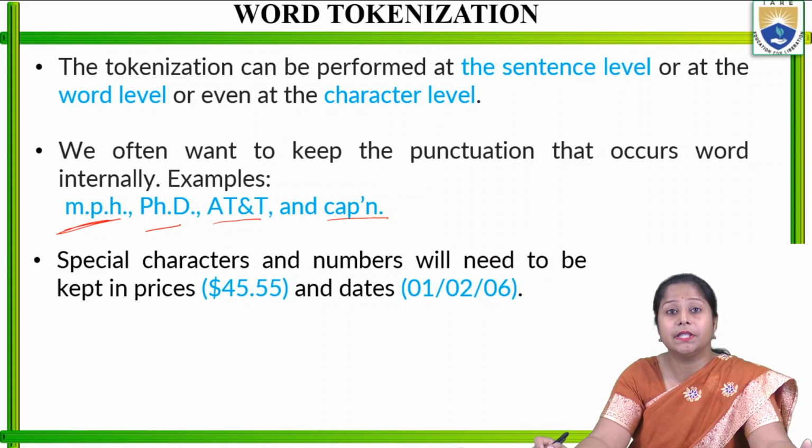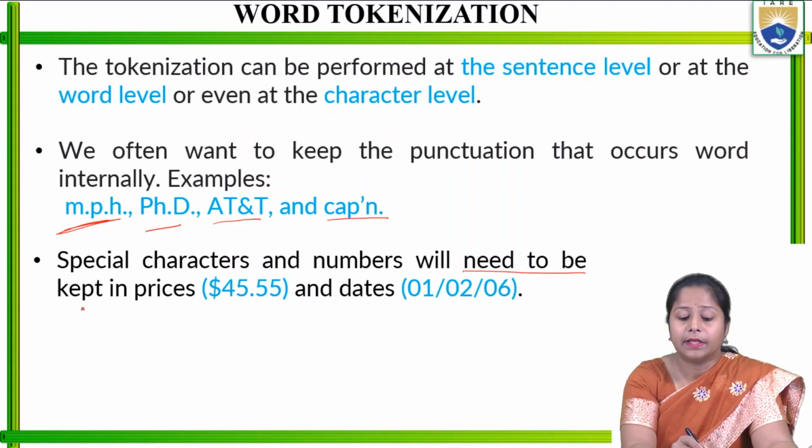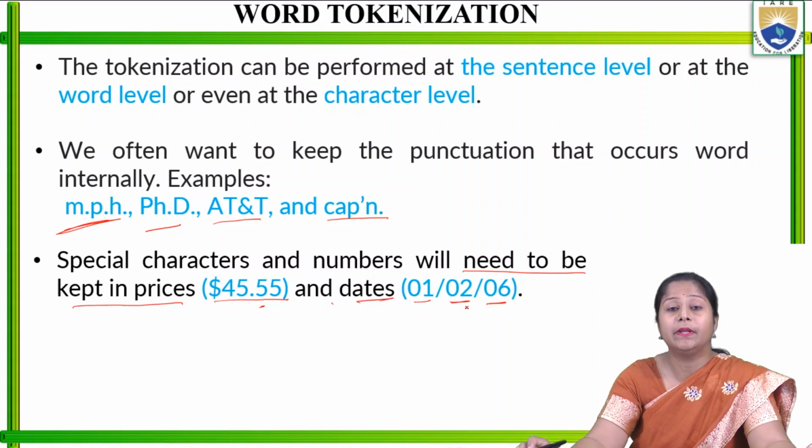So with the combination of these, if we want to keep them, we can also do that. We can also extract special characters and numbers, which we need to keep in prices like $45.55 and dates like 01/02/06. So these all will be extracted with the help of different regular patterns.